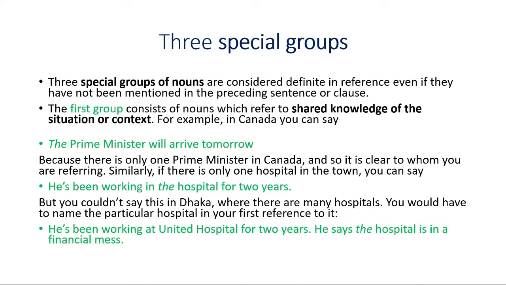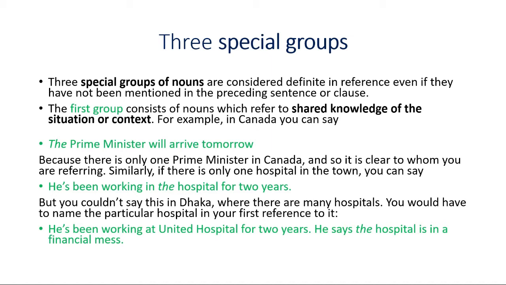So we are discussing new special rules, that is three special groups. Three special groups of nouns are considered definite in reference even if they have not been mentioned in the preceding sentence or clause. So what have we discussed? That if something is mentioned in the first sentence, then it becomes definite. But this rule is not 100% correct always. There are three special groups of nouns that are always considered definite, even if you did not use them in the first mention.